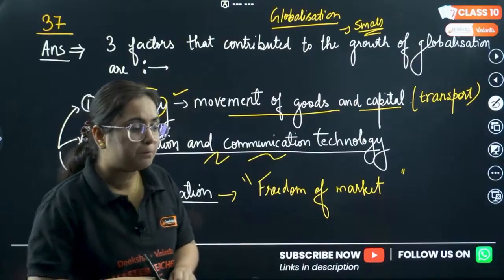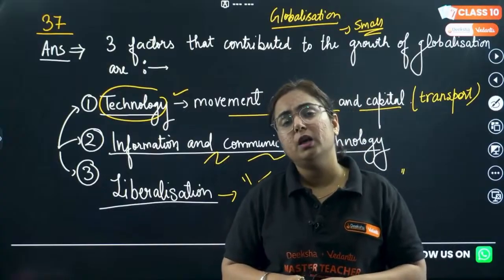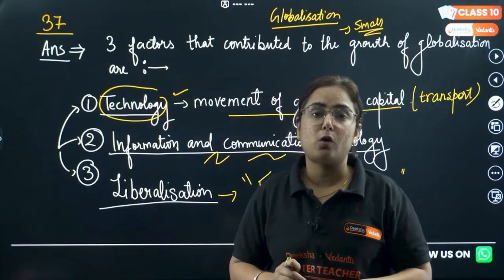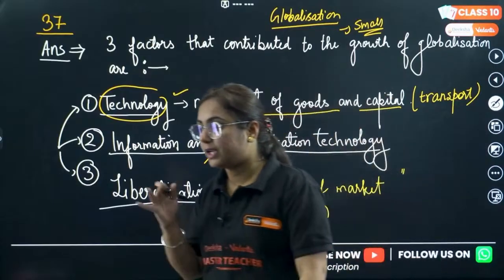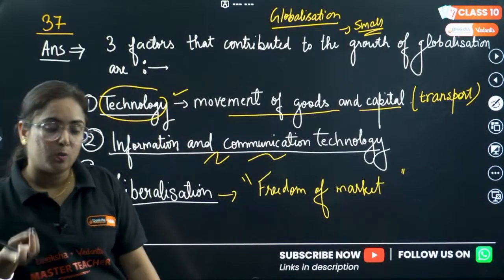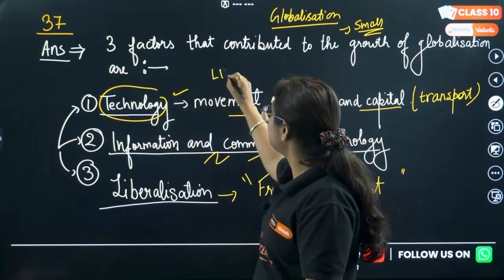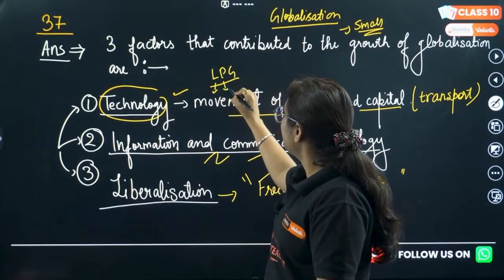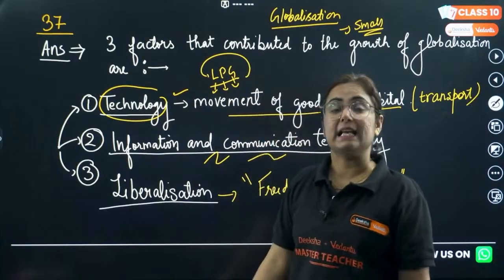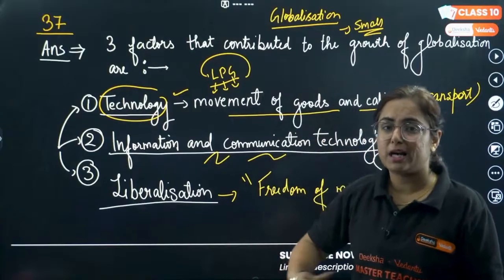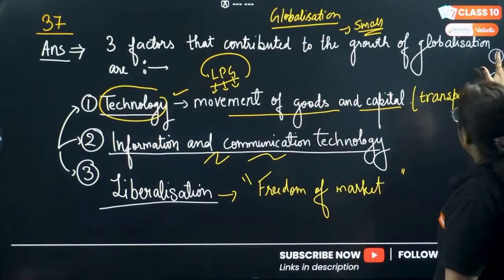But what happened? In 1991, our economy faced a major problem. We did not have money to buy crude oil for even 7 days. And honestly, the great work of Dr. Manmohan Singh, who was the finance minister at that time, he decided to follow the policy, that's LPG: liberalization, privatization and globalization. So one of the very important factors of globalization is liberalization, opening of the market to the different world. Get it? 37 is done.